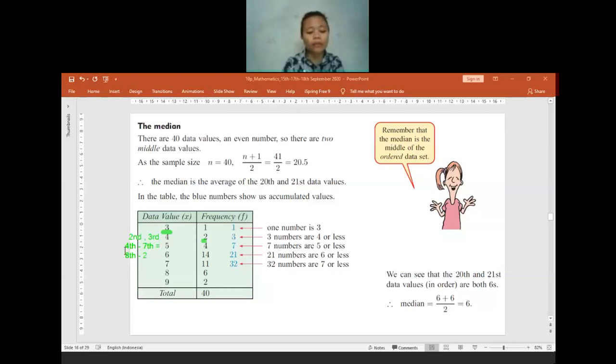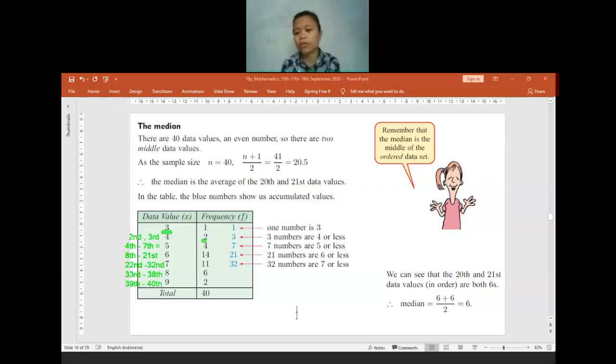So it means here, it will be the 8th data until the 21st data. For the next value, it will be the 22nd data until the 32nd data. Any question, or is there anyone who is still confused? For the 8, it will be the 33rd until the 38th data and so on. You can continue by yourself. So the last one will be the 39th and also the 40th data.